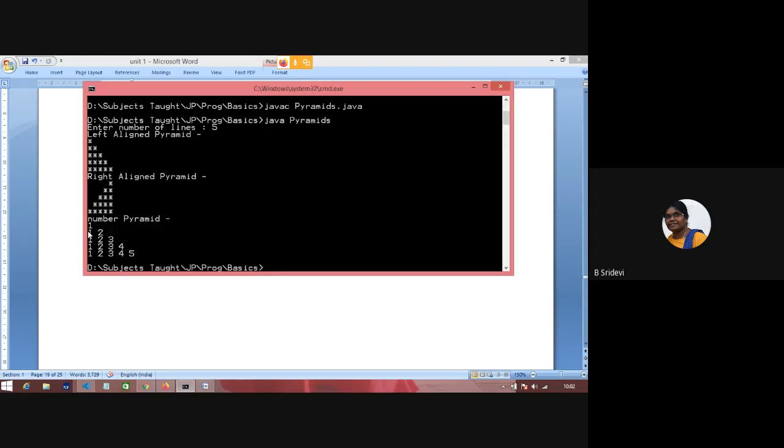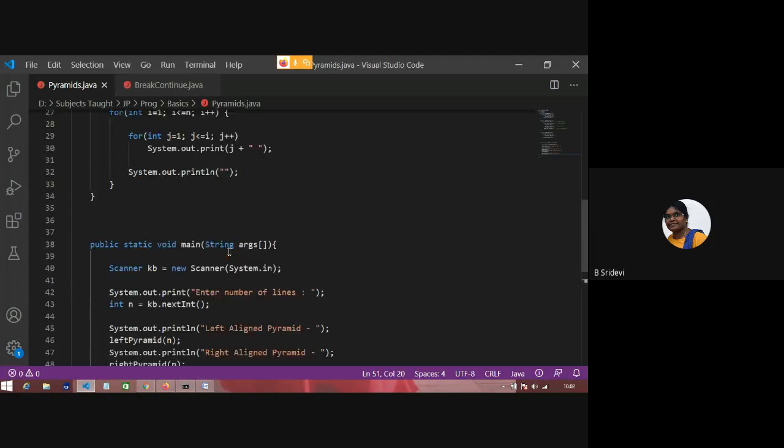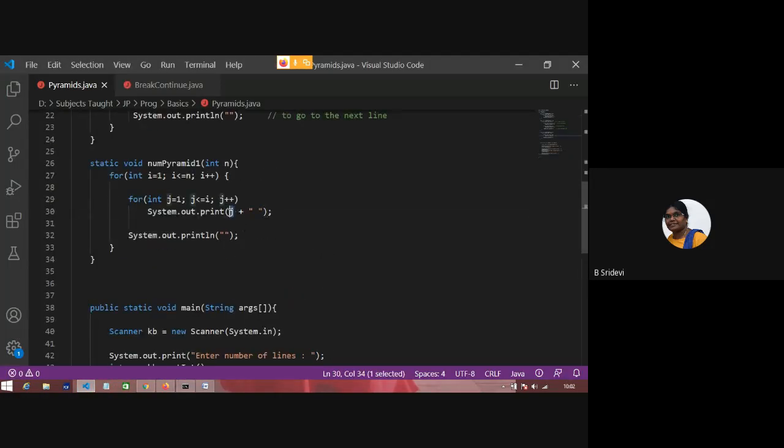See this, this is the outcome. In the first line, J is equal to 1 to 1. In the second line, J is equal to 1 to 2. In the third line, J is equal to 1 to 3. In the ith line, J is equal to 1 to I. So this is the number pyramid. It's very simple. In place of the star, you just replace the value of J, that is, the inner for loop's loop variable you have kept.